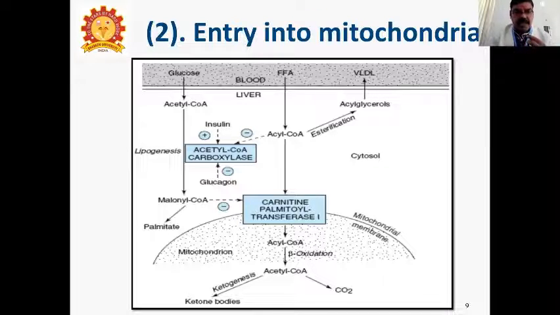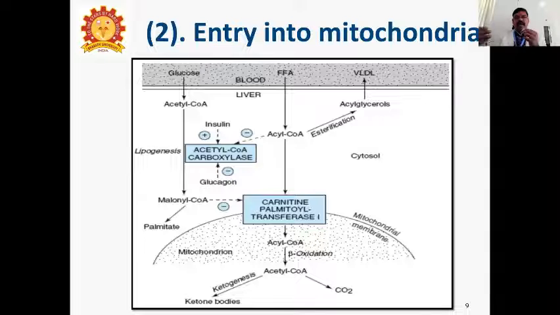The malonyl-CoA is the inhibitor of carnitine palmitoyl transferase 1. So now you understand, if you have malonyl-CoA, it will inhibit the action of the gate. It will close the gate, inhibiting the carnitine palmitoyl transferase.